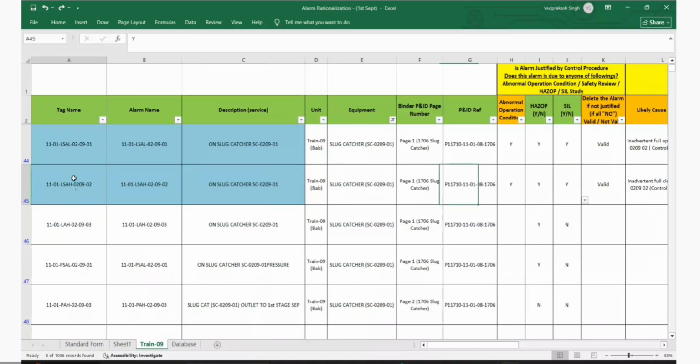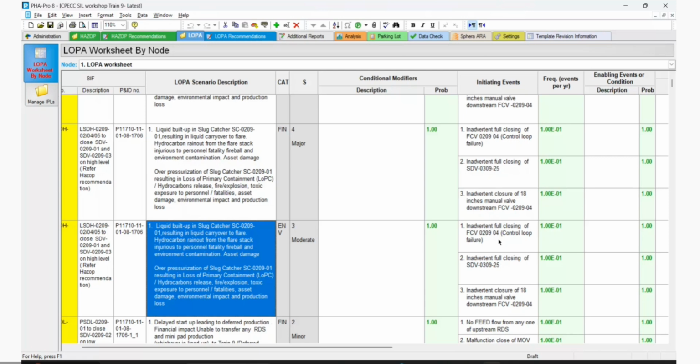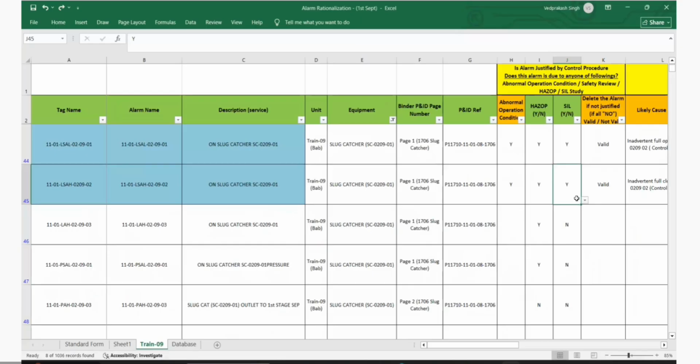It is not a SIP. We are not discussing SIP. We need to consider whether this alarm has been considered as an IPL in the SIL. No, we didn't take any alarm as IPL in this, because it is part of the trip itself. This will not be considered as an IPL because this itself is the SIP function. I'm saying no here because this is regarding the alarm.